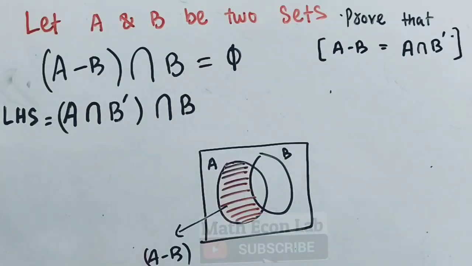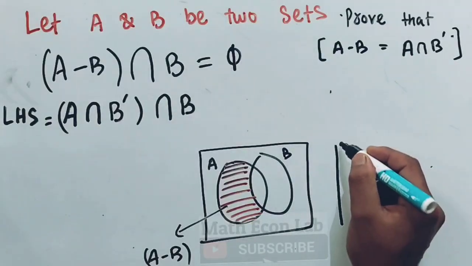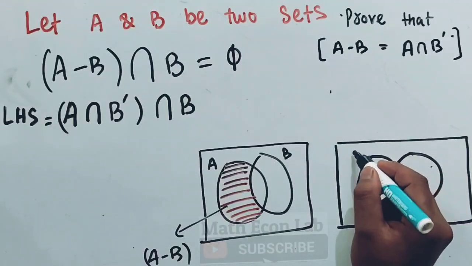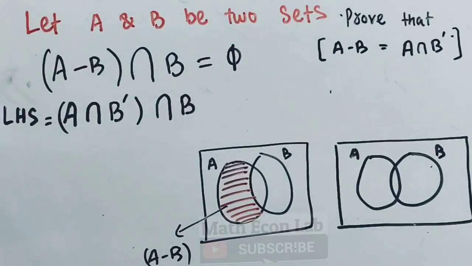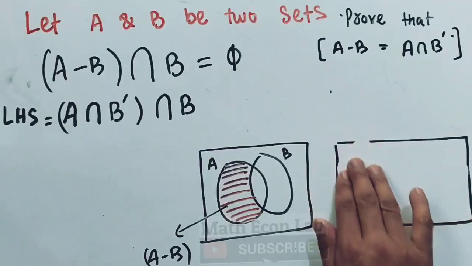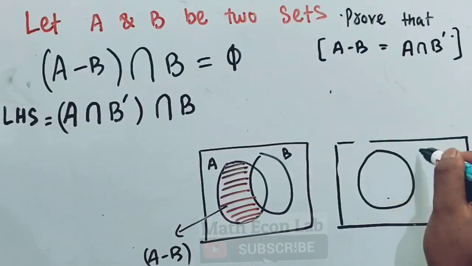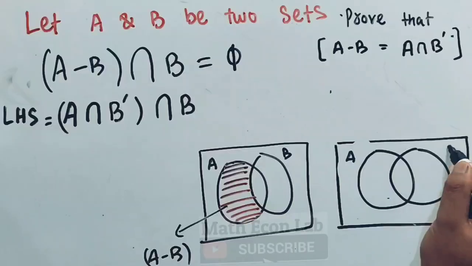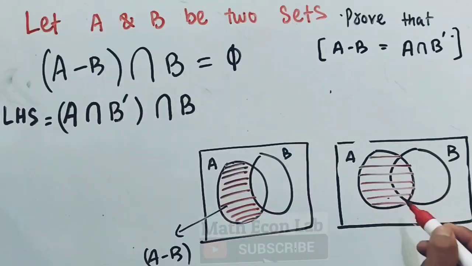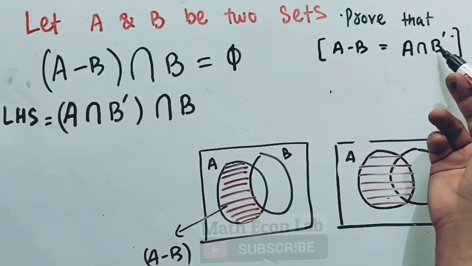Now why is this equal to A intersection B complement? Here you can see. Let me take another. This is set A, this is set B. So we have A, that means this very set, and it is intersected with B complement.